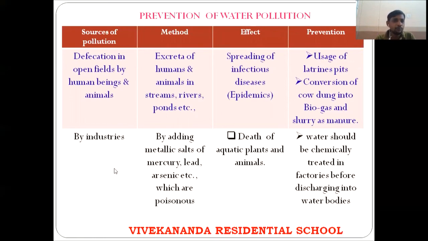Next is by industries. So here, by adding the metallic salts of mercury, lead, or arsenic, these salts are very poisonous. When they are mixed with the water, automatically that will affect the aquatic plants and aquatic animals. So before disposing these wastes into the water, we have to prevent it by treating them chemically. That means the waste should be treated with chemicals before it is discharged into the water bodies.